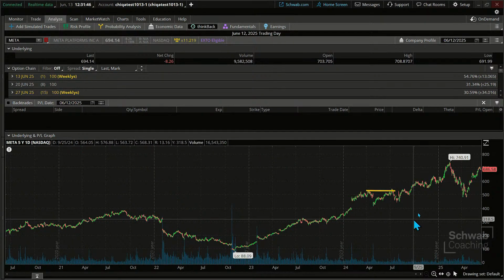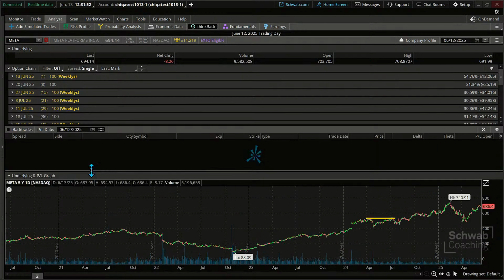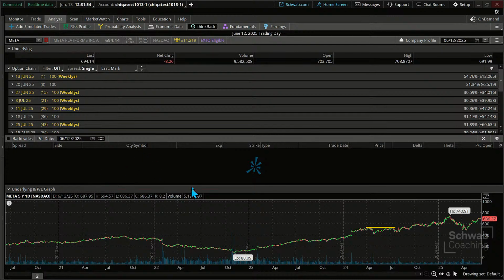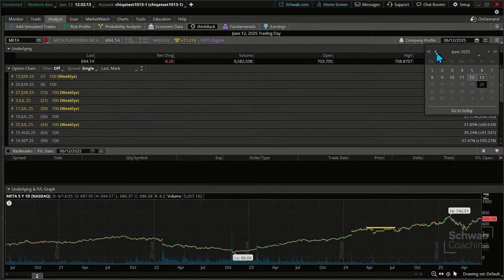I'm going to just minimize the chart, gives a little bit more room to the upside here. But if we wanted to see historically, how does the option react with a particular trade strategy? If we have the strike price we're considering, we can actually go back in time up here. I'm going to jump into the box and say, well, I had a similar strategy at the last bull flag, for example. You can kind of see that last bull flag over here on the chart.